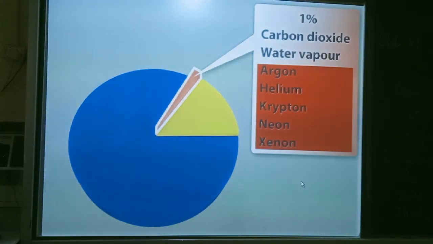So 78% of the air contains nitrogen and 21% contains oxygen. Now carbon dioxide, water vapor, and these inert gases, I said argon, helium, krypton, neon, and xenon, these are the inert gases. So only 1% is present in the air. Which gases make up that 1%? You have to write carbon dioxide, water vapor, and inert gases, or you can write argon, helium, krypton, neon, and xenon.